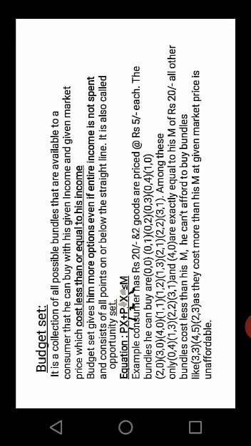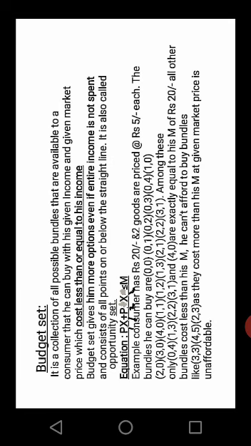So the income is 20 rupees and the two goods G1 and G2 are both priced at rupees 5 each. The bundles or combinations he can buy include 0,0. That is, he may just go to the market and come back without buying any good.